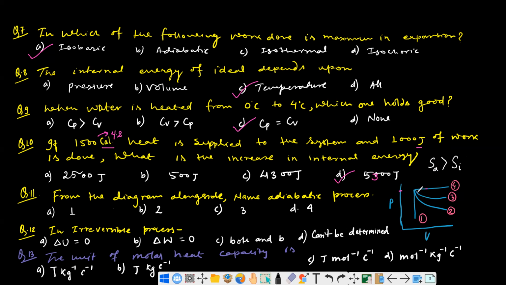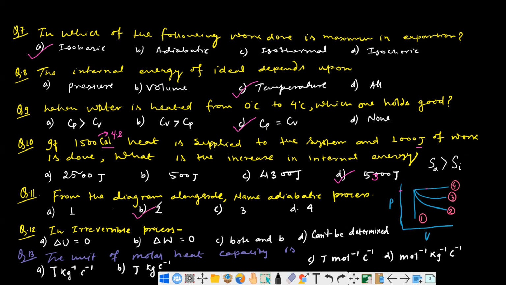So in this case, comparing the slope of this 3 and this 2, obviously the slope of this 2 is steeper. That's why the curve 2 must represent the adiabatic process. Okay, this is your answer in here.